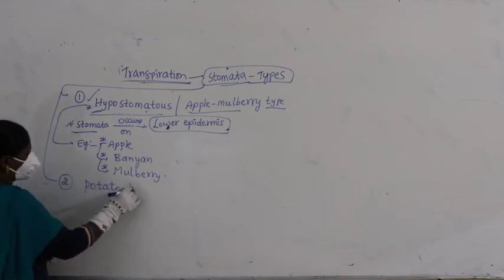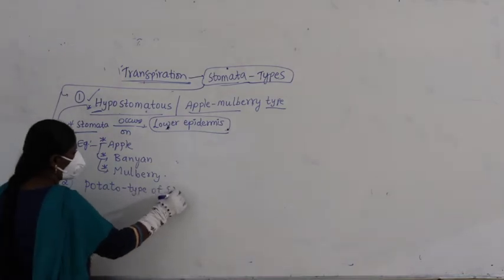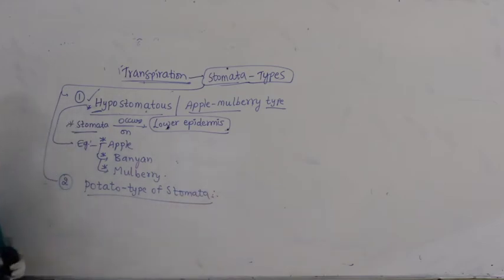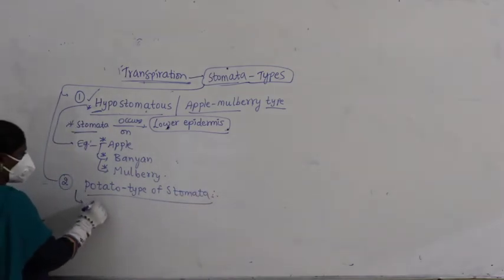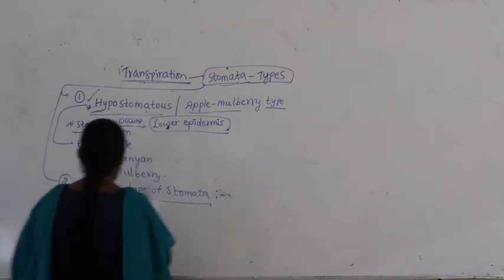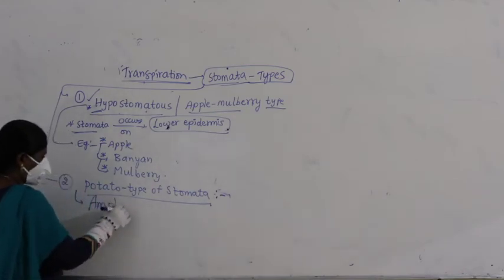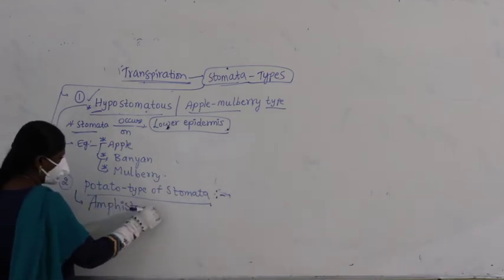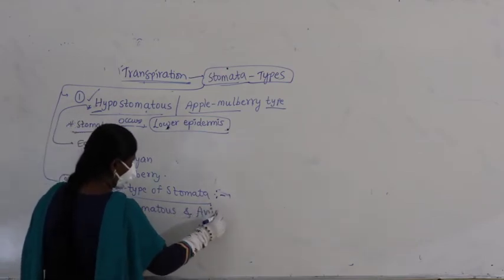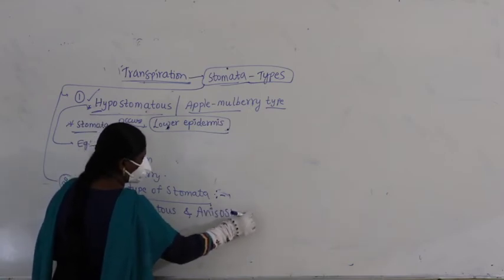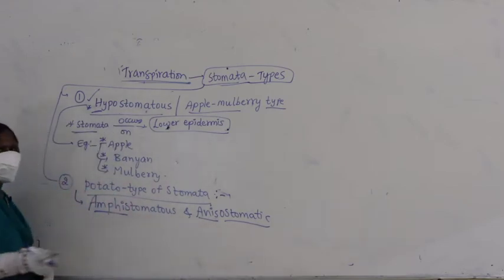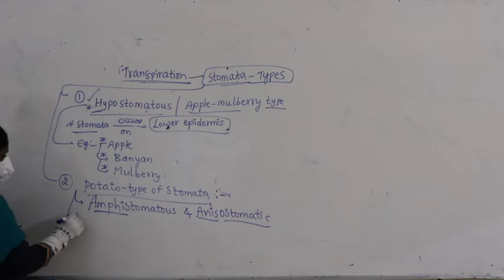Now, coming to the second one, the potato type of stomata. What is the potato type of stomata? Here it is also called amphistomatus, and anisostomatic. What is the meaning of amphi? Amphi means both layers.